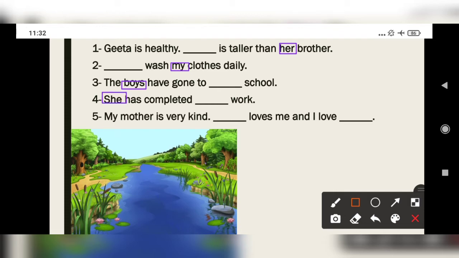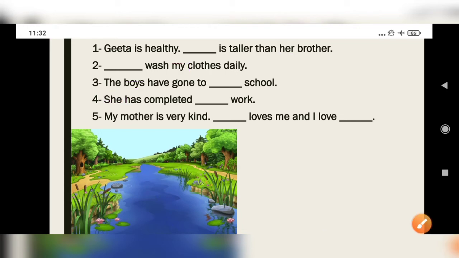My mother is very kind. Mother is female singular number. So, its pronoun is she. She loves me and I love her. Okay, the objective case of she. Okay, so let's see the answers.